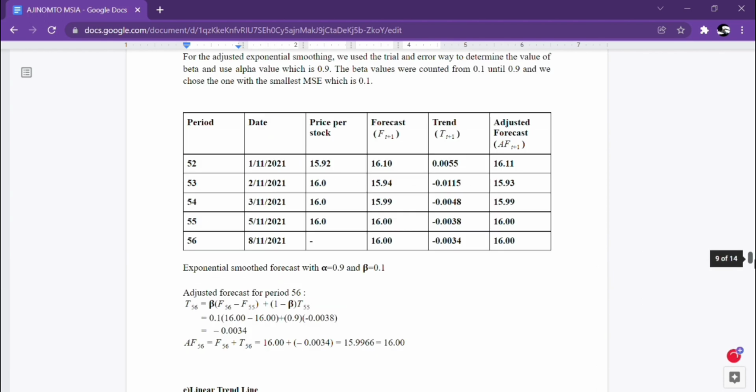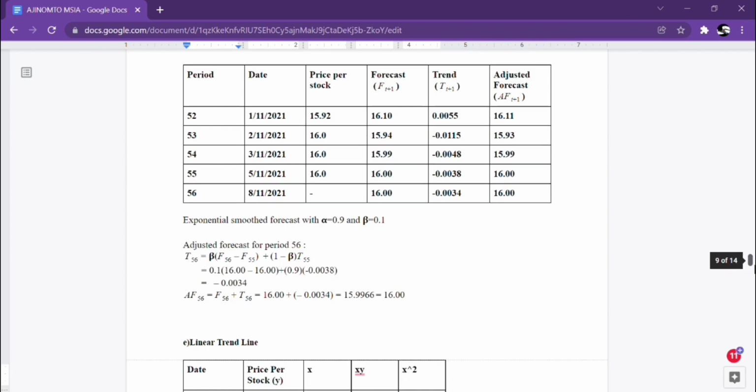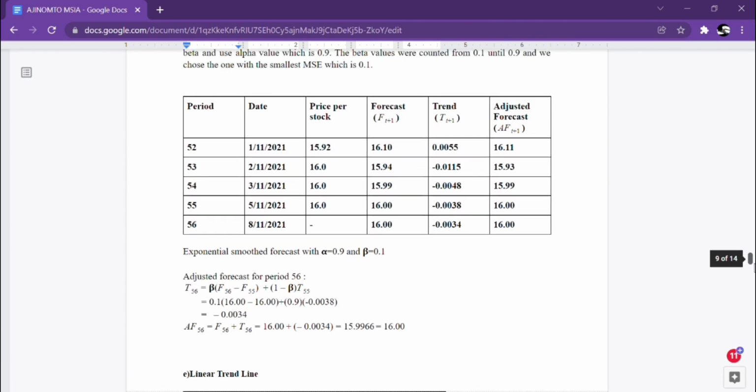Okay, for the exponential smoothing forecast with alpha 0.9 and beta 0.1, the adjusted forecast for period 56 is for the date 8 November 2021. To find the trend, T56, we substitute the values into the formula, and we get a trend of negative 0.0034.